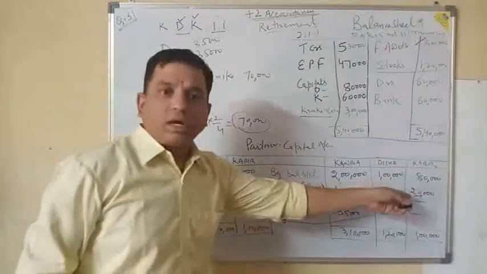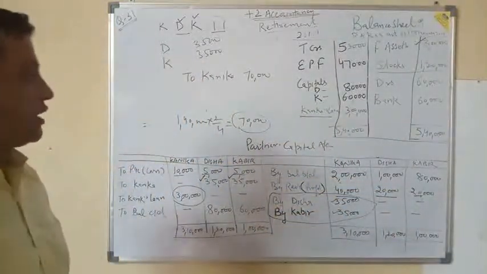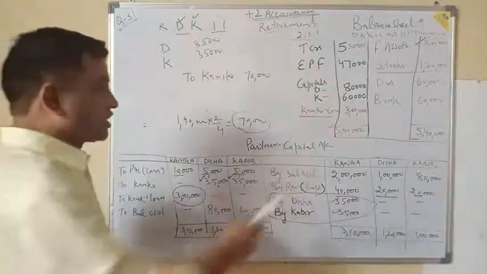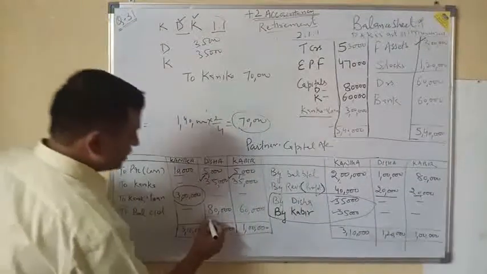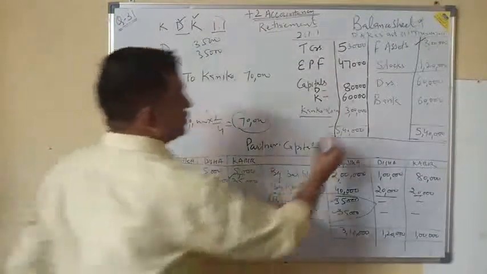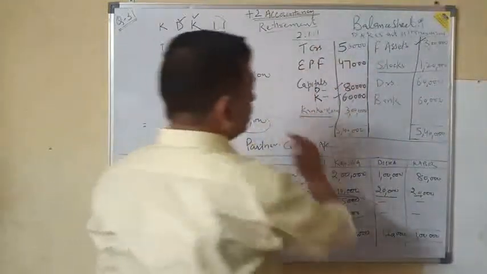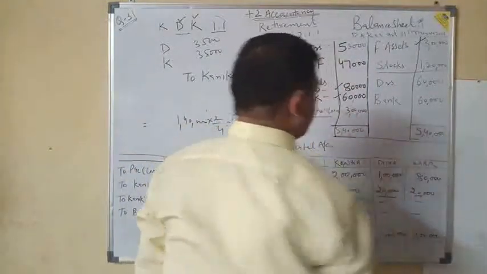Now you have to close the balances of those who have not left the firm, the continuing partners Disha and Kabir. Their carry down will be 80,000 and 60,000, which you will put on the liability side of the balance sheet, and by putting all this information the balance should be equal to